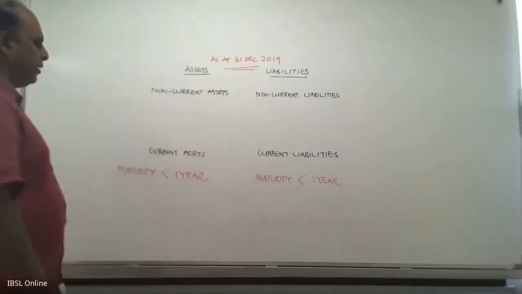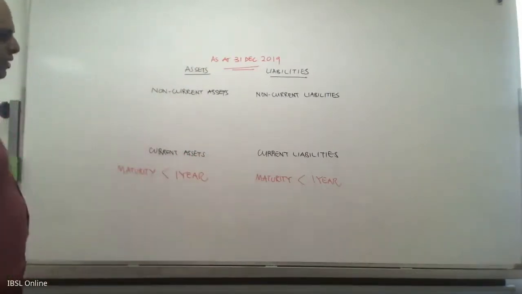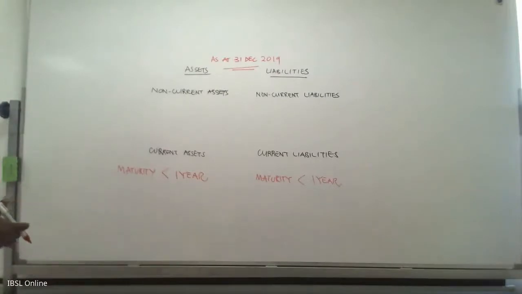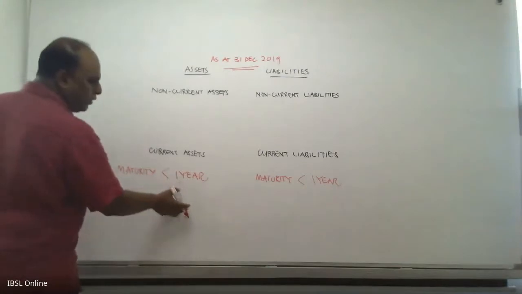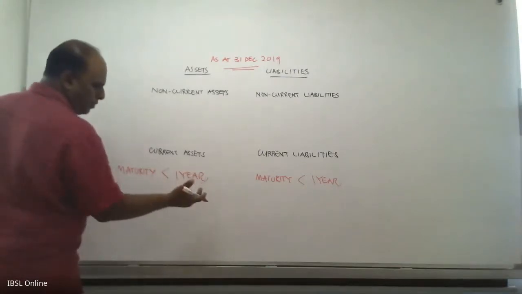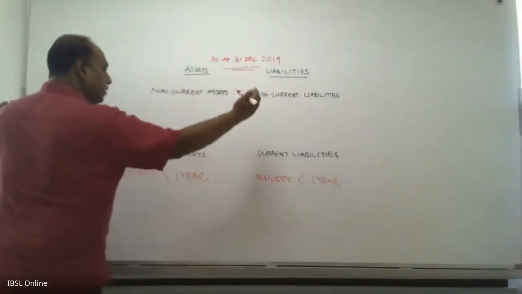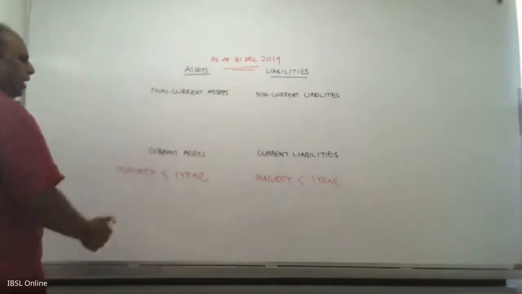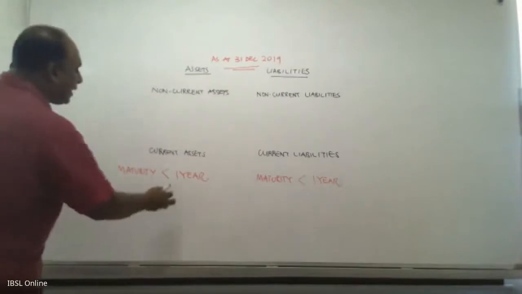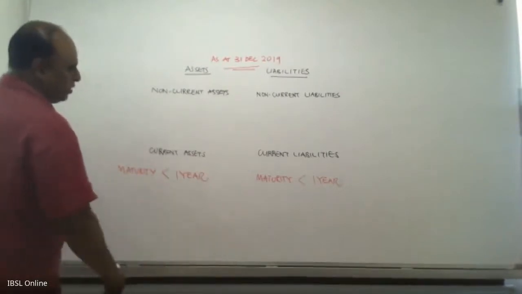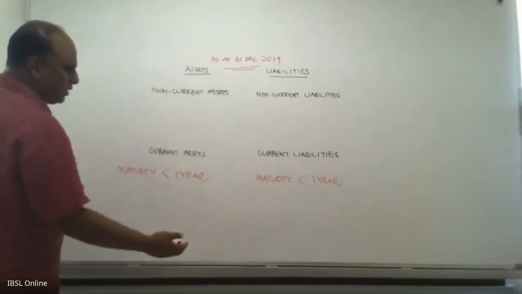Say for example, now you have cash. Now this cash is something that doesn't have a maturity, but it is immediately in your hand. So you don't have to wait more than 1 year to get that cash. It's immediately available. Then you will also have debtors. Now who are debtors? You have done some credit sales.